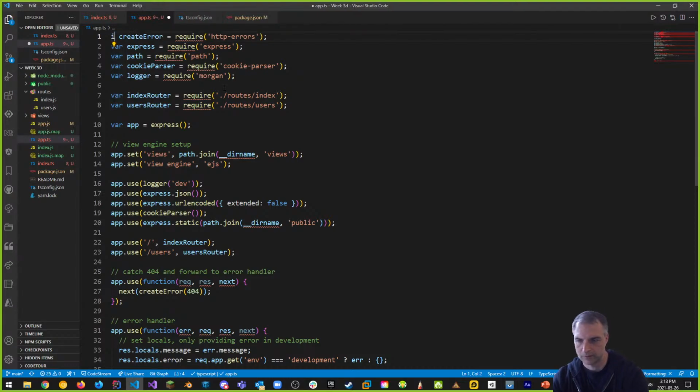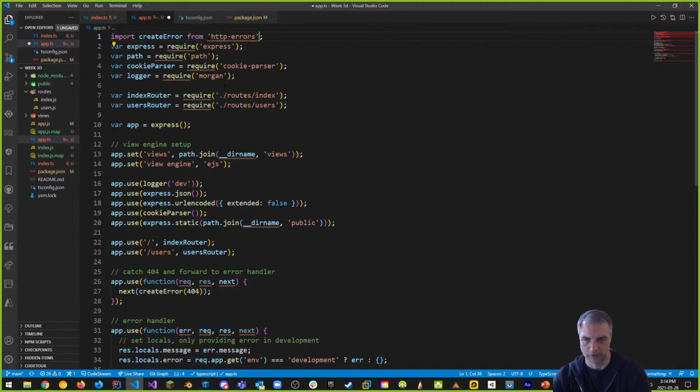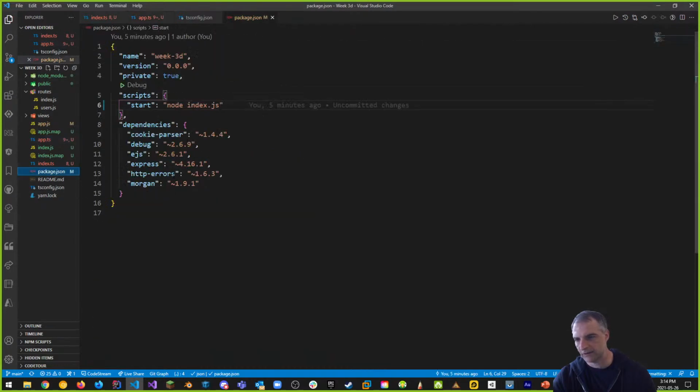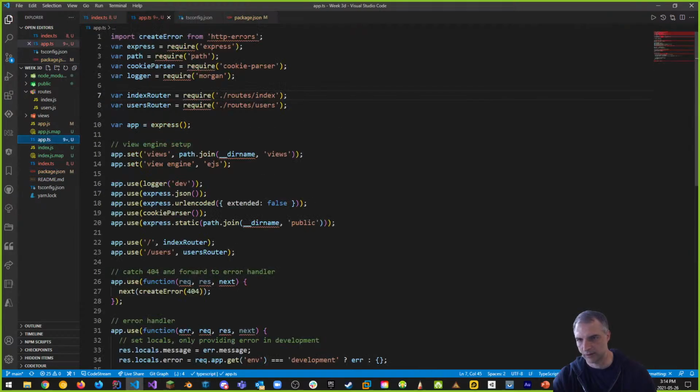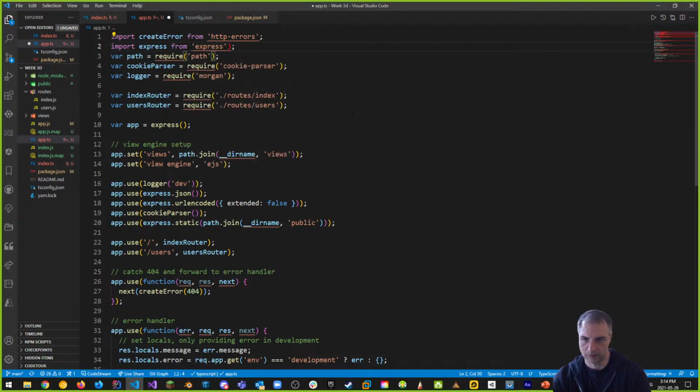So this is import createError, right, from. That's all it takes for you to change things. We want to start off with this. Save. Remember that if there's something that's missing, http-errors for example, in my package.json, if http-errors was not included somehow, then this is where we would have potential issues. So this is what's happening. Import, let's do the same thing. Let's keep going. Import express, and we want to go from express. So these are the things we want to do.